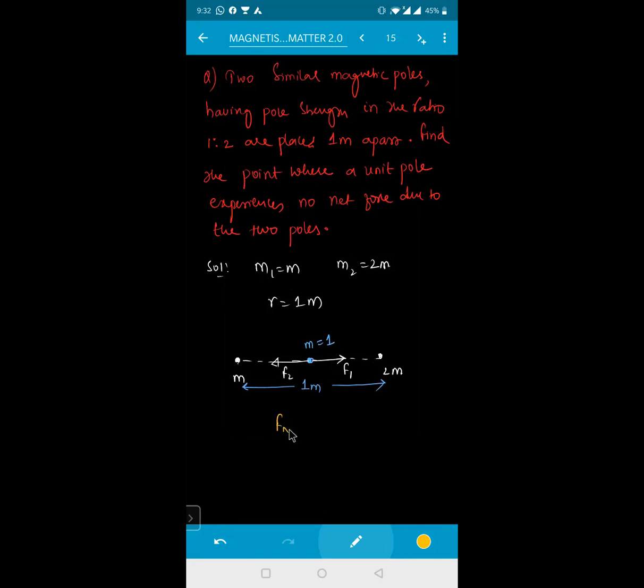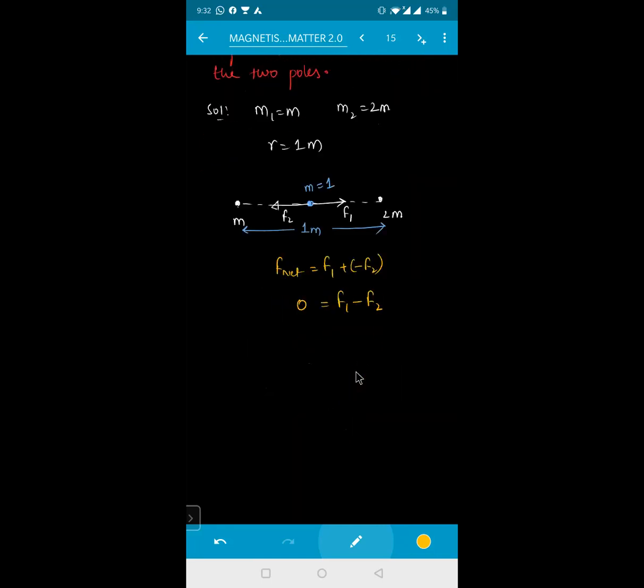That means F net equals F1 minus F2, and F net is 0, as stated in the problem. So F1 must be equal to F2.